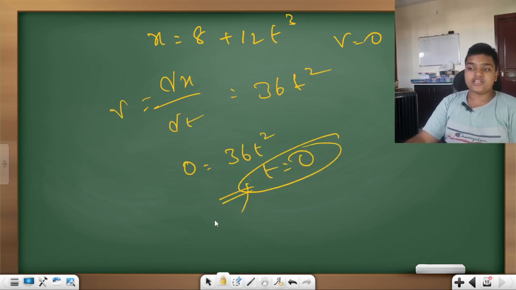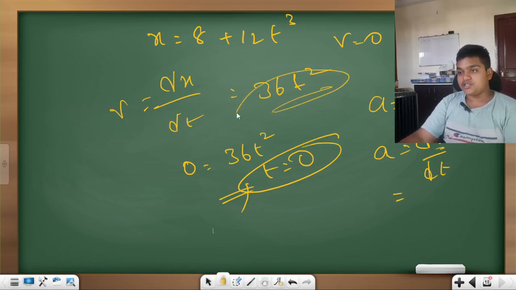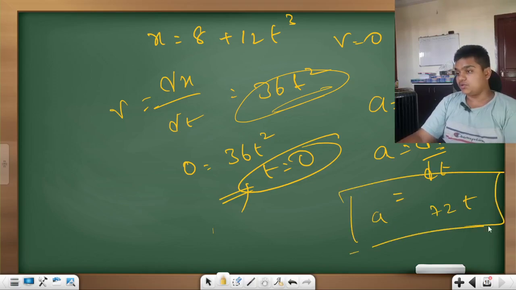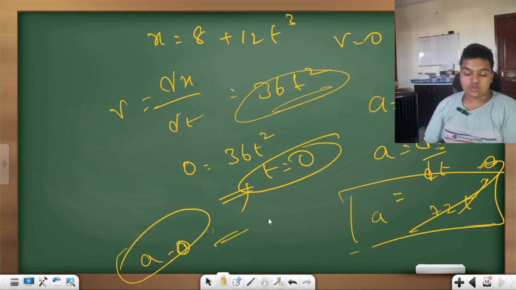Am I right? If t is equal to 0, acceleration is also equal to 0. How is acceleration found? Acceleration is dv by dt. We have got v as this. Now differentiate this. How much do you get? 2 into 36 is 72 t. Acceleration is equal to 72 t, but t is equal to 0, so acceleration is equal to 0. Okay, clear?